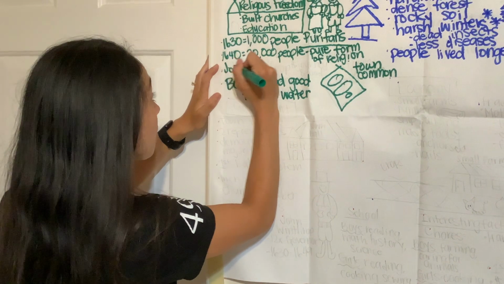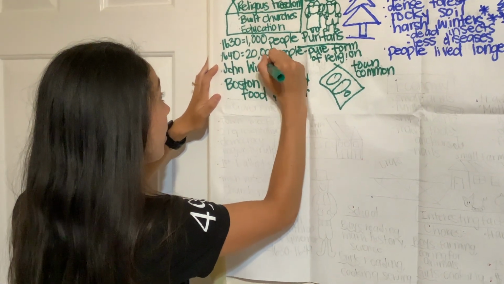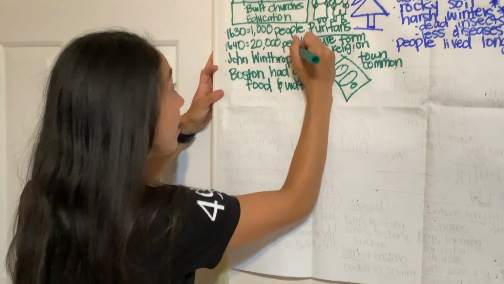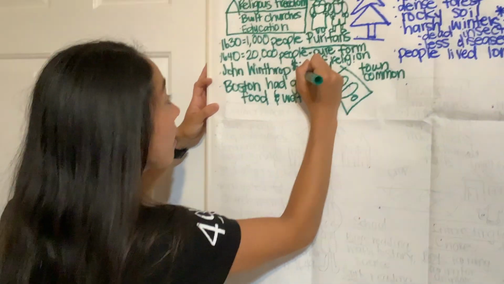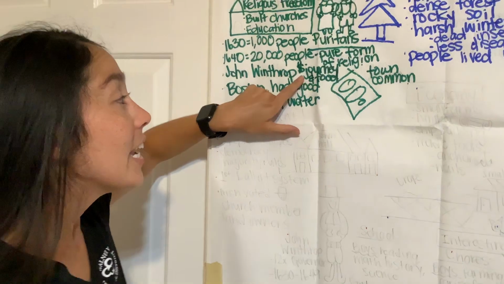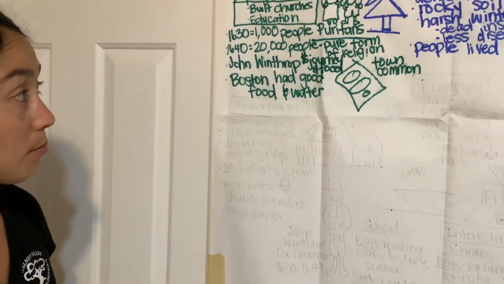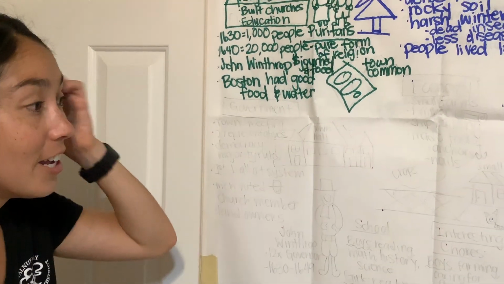Now, the person who led the journey and who founded the Massachusetts Bay Colony was John Winthrop. Say that name with me. John Winthrop. He was given money for his journey and for food. Say that with me. Money for the journey and food.